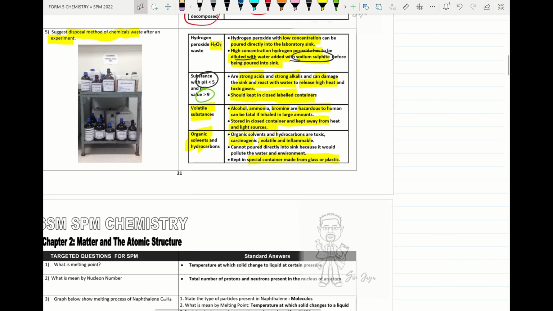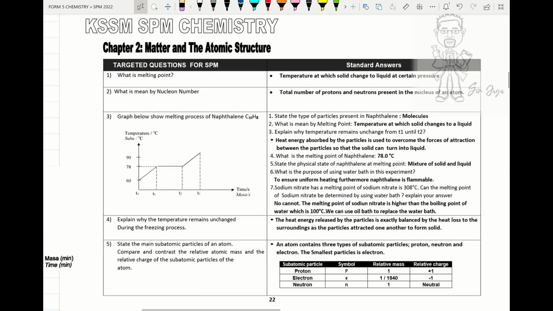Alright, so we move on to the next part. Alright, dear student, we move on to the next, under Chapter 2, matter and atomic structure.